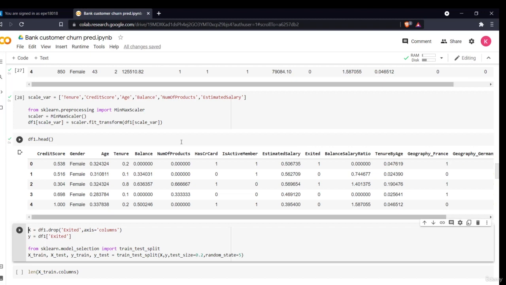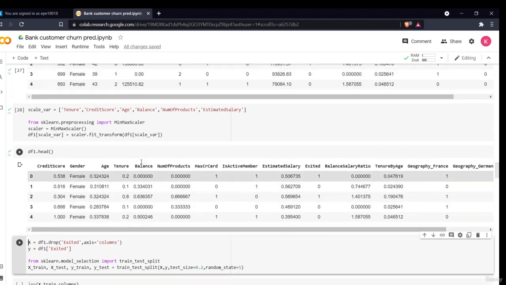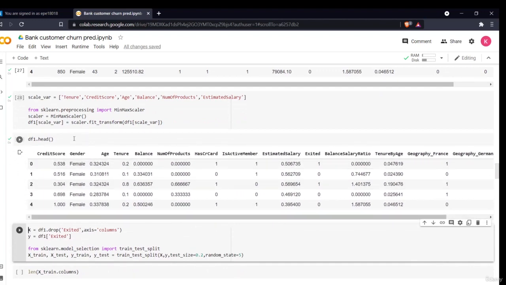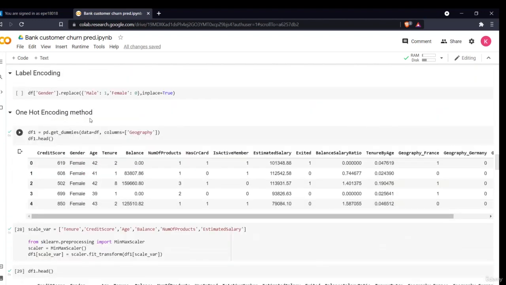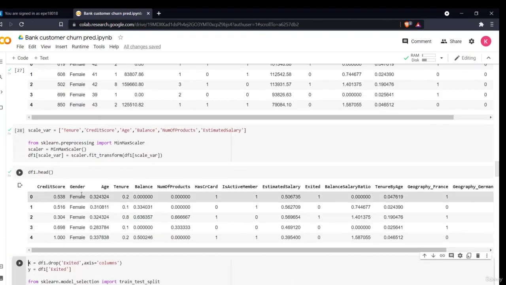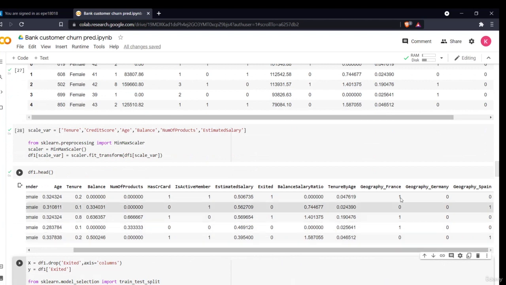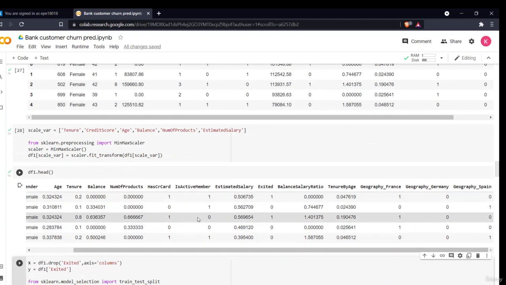You can also use standard scaler and see what are the different outputs on your result. This you can take as an assignment. So now this is our final data set. Let me see if I have dropped the geography column or not. Yes, we have dropped the geography column because we did the one hot encoding part. We did the get dummies part. So this is my data, it is perfect.